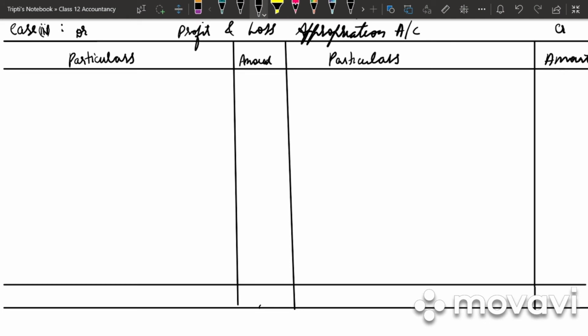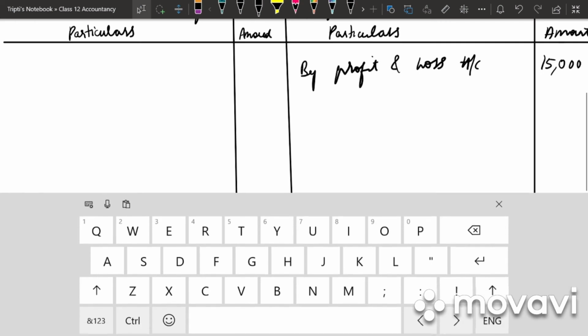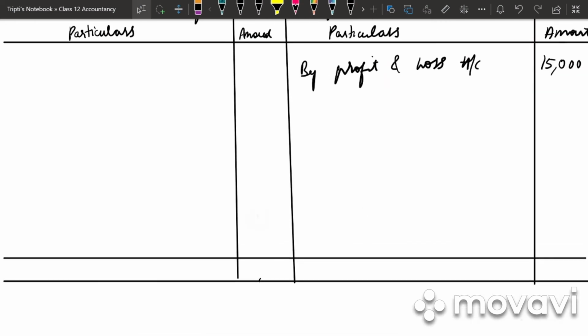In case 4, they have given us that the partnership deed provides interest on capital at 8% and profit is 15,000. So we have profit and loss account 15,000, and we have interest on capital, which is how much? 24,000.